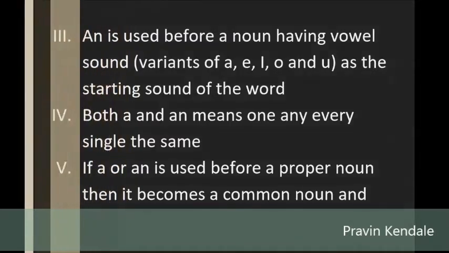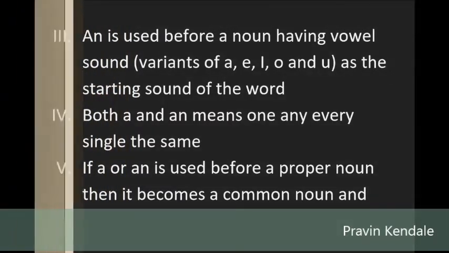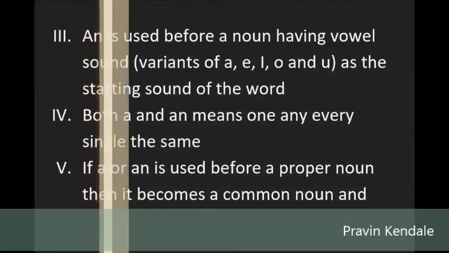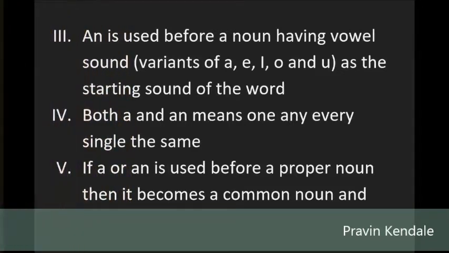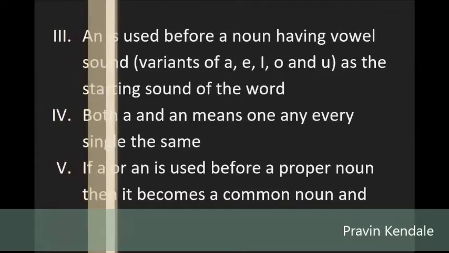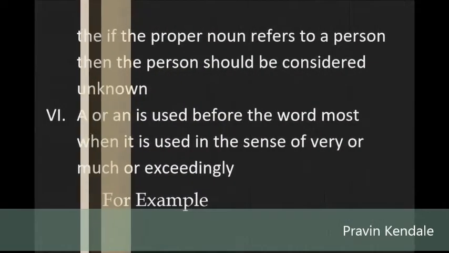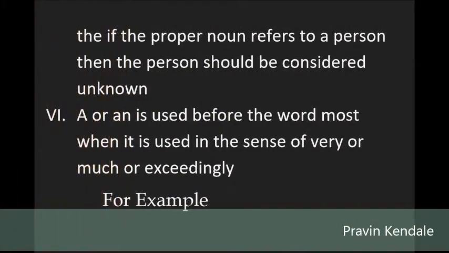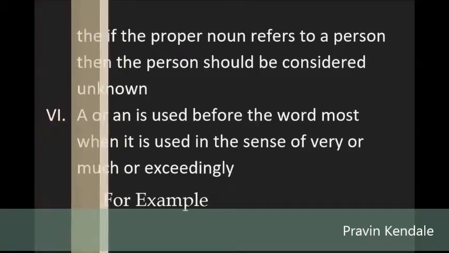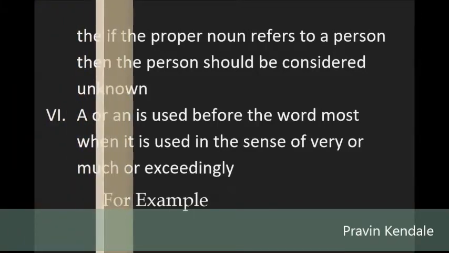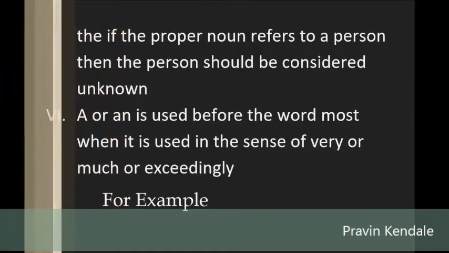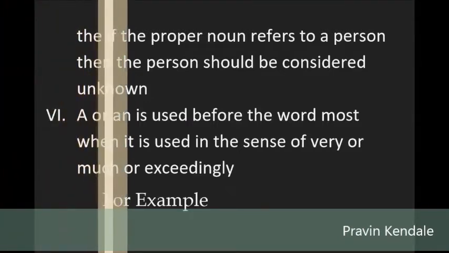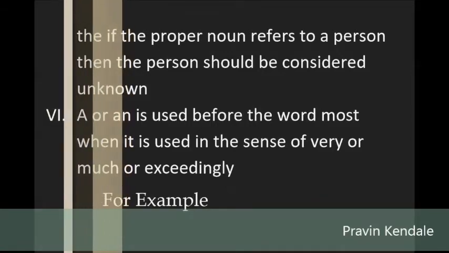4. Both a and an mean one, any, every, single, the same. 5. If a or an is used before a proper noun, then it becomes a common noun, and if the proper noun refers to a person, then the person should be considered unknown. 6. A or an is used before the word most when it is used in the sense of very or much or exceedingly. For example, A. Sham is a most intelligent student. B. This is a most unfortunate event.